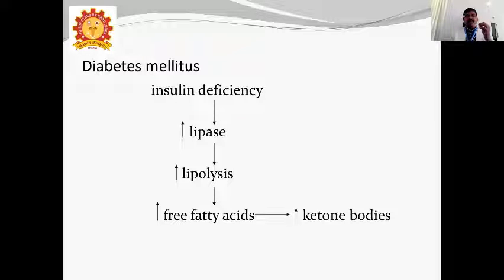So lipolysis will increase, free fatty acids will increase, and automatically more ketone bodies will be produced. What are the ketone bodies? Acetone, acetoacetate, and beta-hydroxybutyrate. These three are the ketone bodies that you have to know.